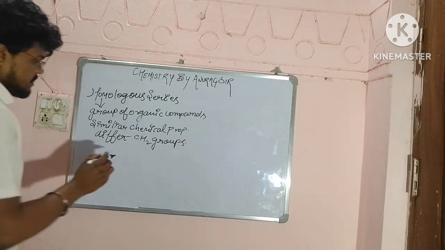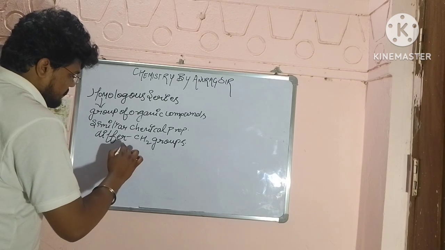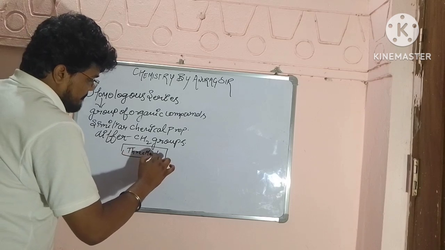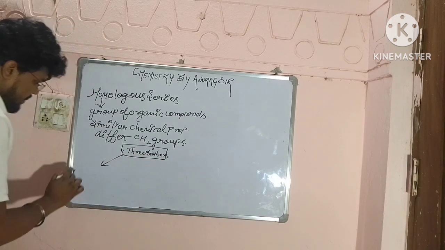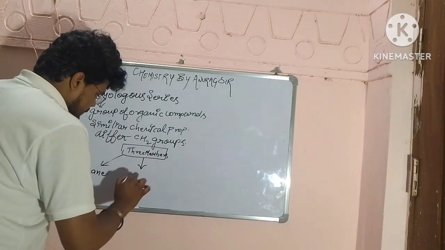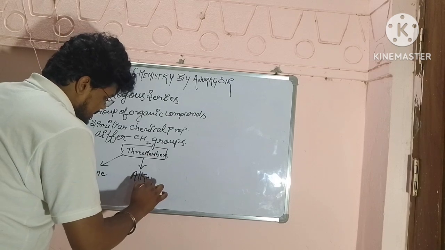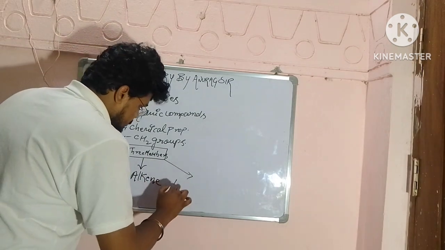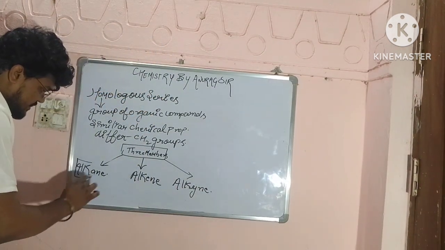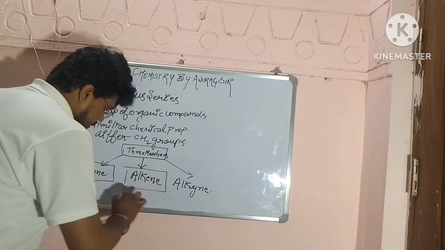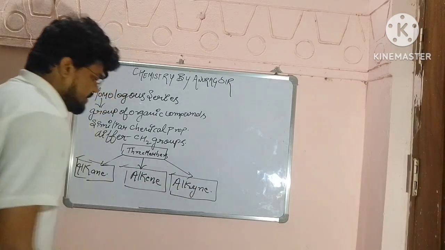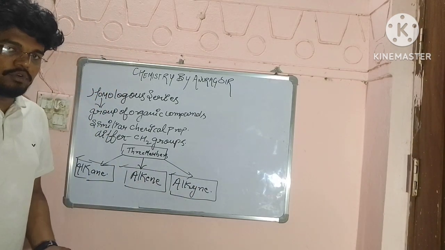Now how many members of the homologous series do we have? We have three members. What are they? We have alkane, second we have alkene, and the third member is alkyne. So overall we have alkane, alkene, and alkyne. These are the three members which we have in the homologous series.